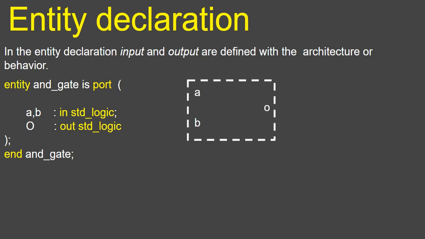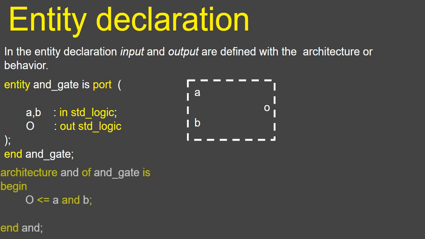Now we have something like this. It's not defined what it is, but we know it has 2 inputs and 1 output. Now we define the architecture, what's inside exactly.